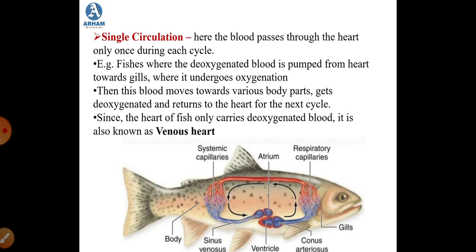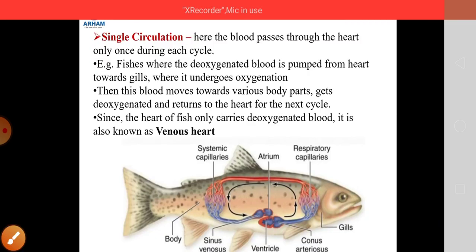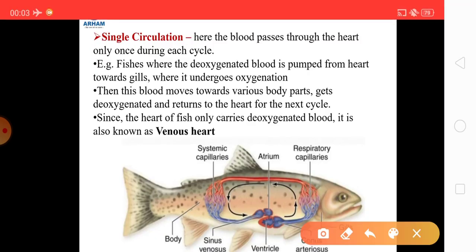So in one cycle of this circulation of the blood, it passes through the heart only once, so it is single circulation. Now to understand this single circulation, the example that we take is of fishes. So what happens in fishes? Here the deoxygenated blood is pumped from the heart towards the gills. If you see, this is the heart, and this heart pumps the deoxygenated blood towards the gills. Why does it pump it towards the gills?